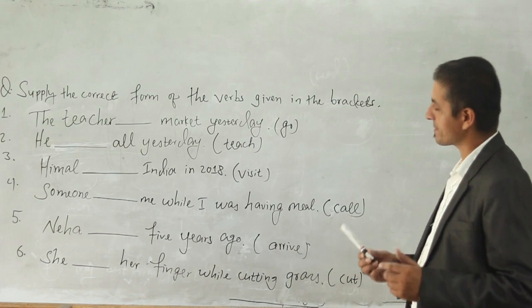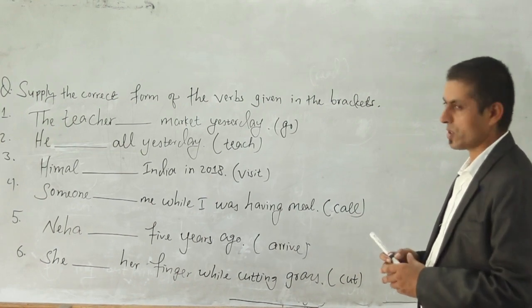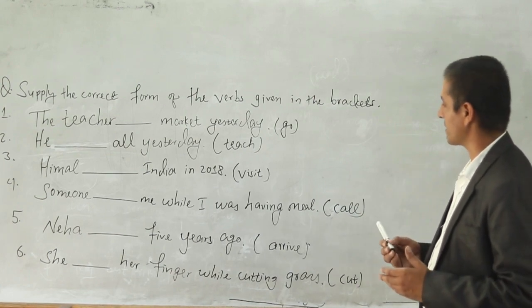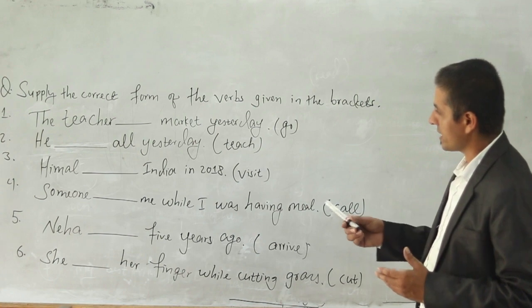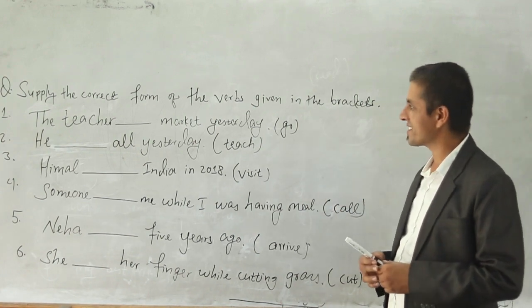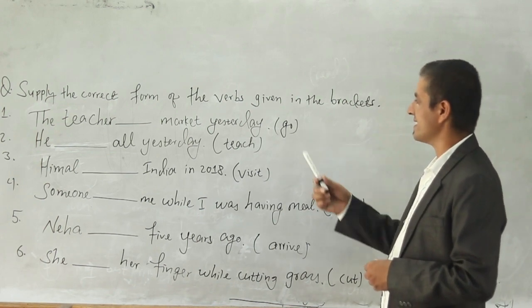Okay, so on the basis of that, there are some questions given to you. So hopefully I think you will write the correct answer. You will supply the correct verb. Okay, so in these 6 sentences, right? Okay, number 1. Let's have a look. The teacher danced market yesterday. The verb in bracket is what?